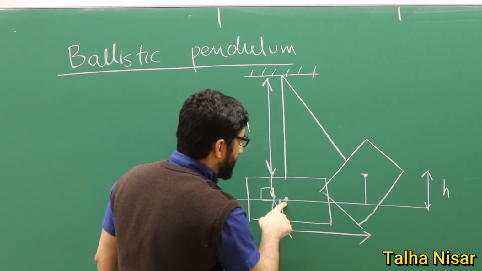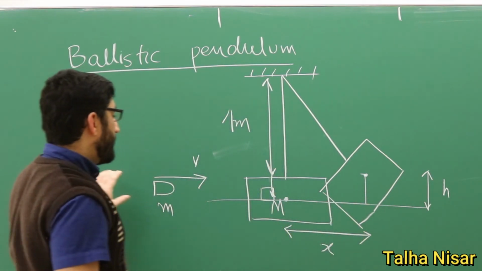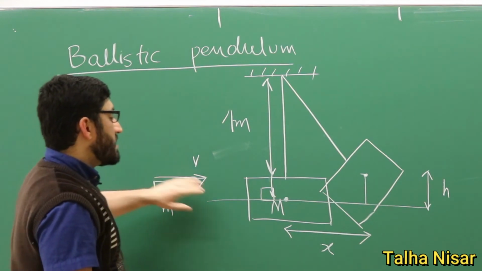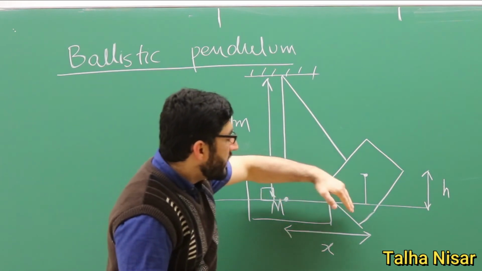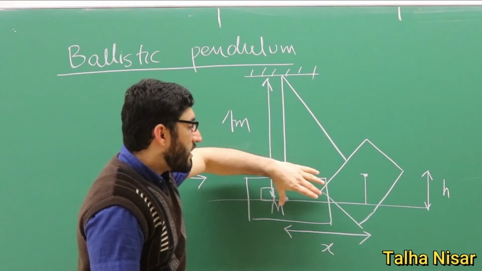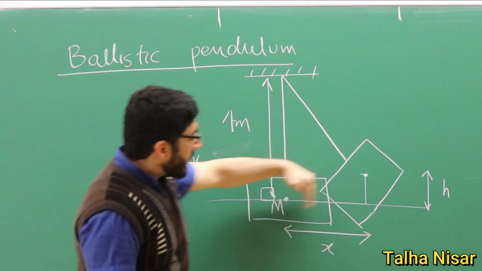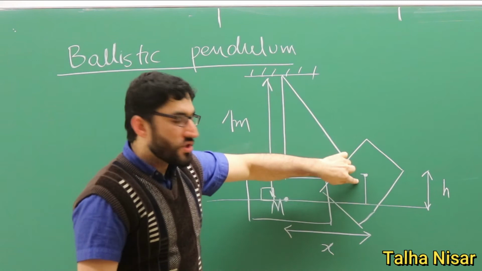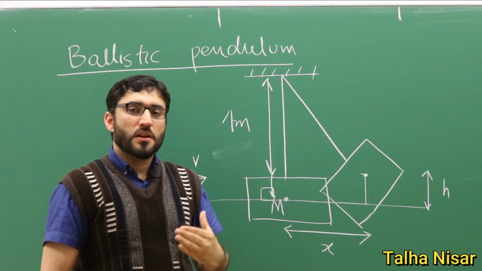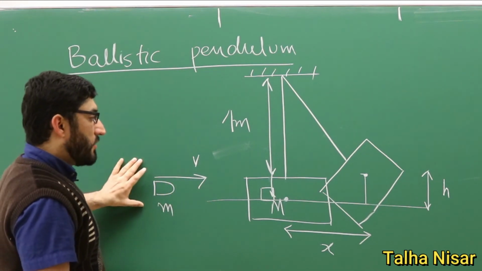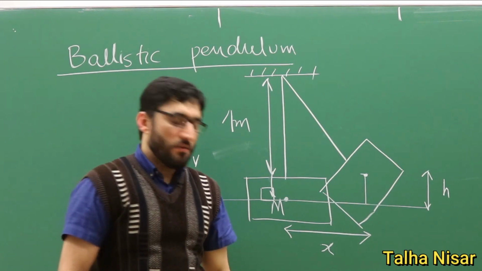So the center of the mass moved from here to here, so this is x. Initially the bullet had the kinetic energy, and the kinetic energy is completely transferred to the pendulum, and after some time the pendulum will start its movement, and after some time it will stop and will come back. But at the maximum position here, which is the maximum amplitude, all the kinetic energy of the bullet is converted to the gravitational potential energy.